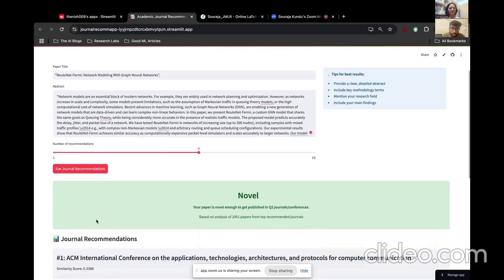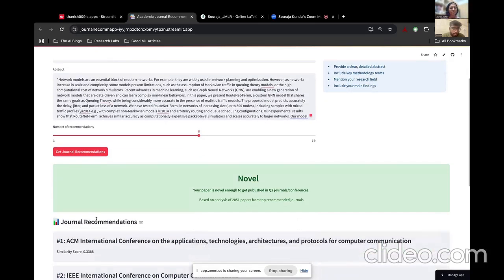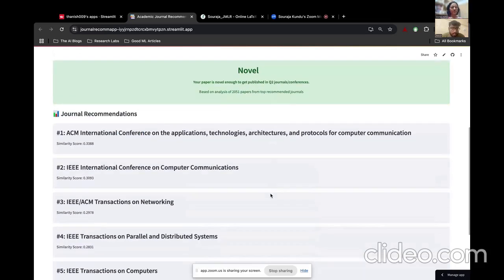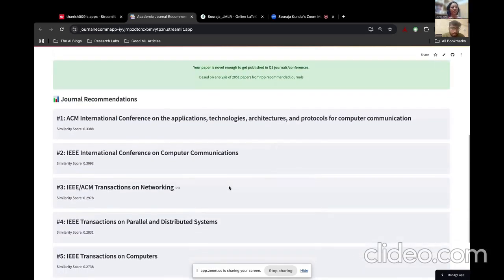Okay, so we get the novelty of the paper, and it says you are good enough to submit to Q2 journals or conferences, and it's based on an analysis of the 2,500 papers. So it compares the abstracts of those 2,500 papers with this abstract and sees how different or novel it is. And then you can see the recommendations it gave on computer communications.